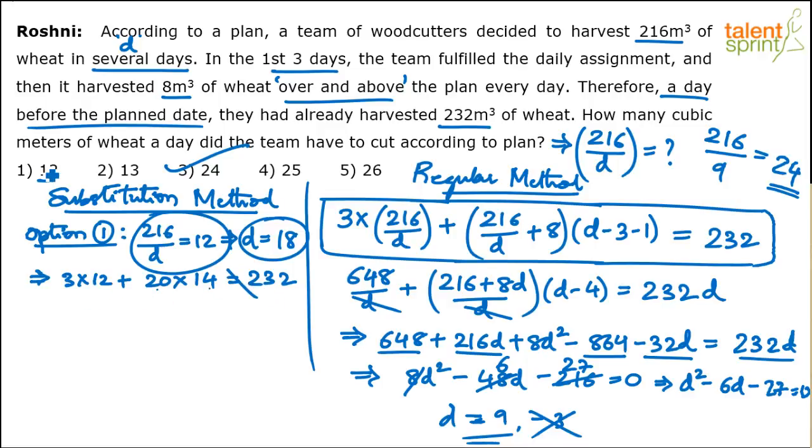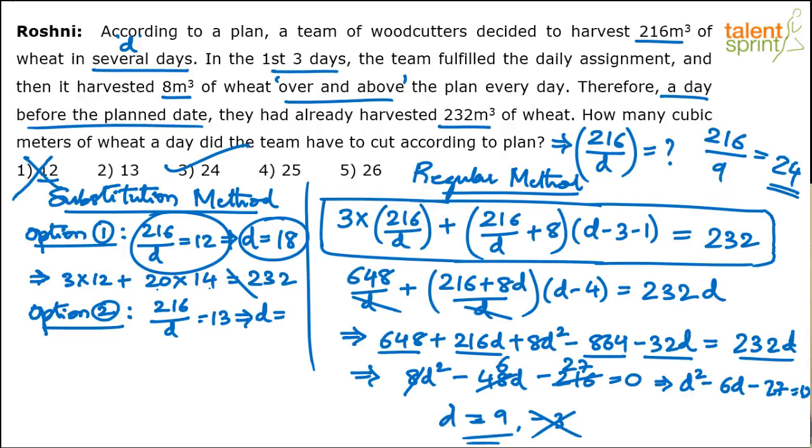This is not balanced. Hence option 1 is wrong. Similarly, if you substitute option 2, now you don't have to do this for all the options. Again, you will understand that when you substitute option 2, 216 by D equals 13. But from this, we get to know that D comes out to be a non-integer value, right? D will be equal to what? 216 by 13.